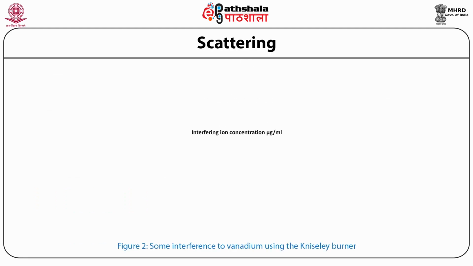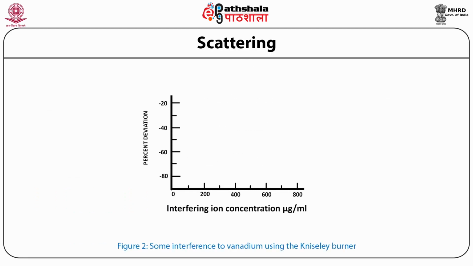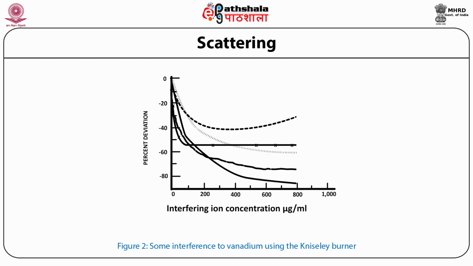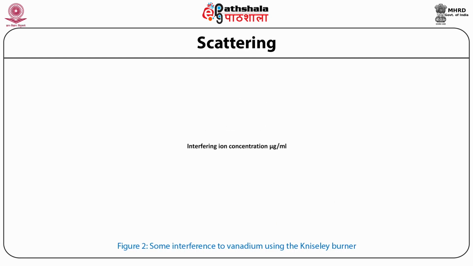This figure shows you some interference of vanadium using Kinsley-Werner. So you can see the interference of boron by potassium, lithium, sodium, and phosphate ions. Different ions have different effects on the spectrum of vanadium.